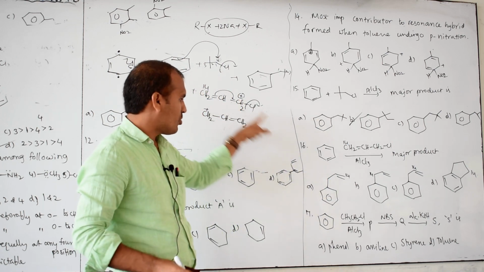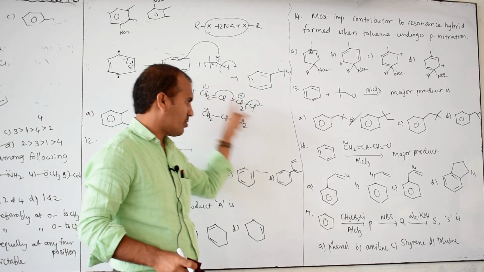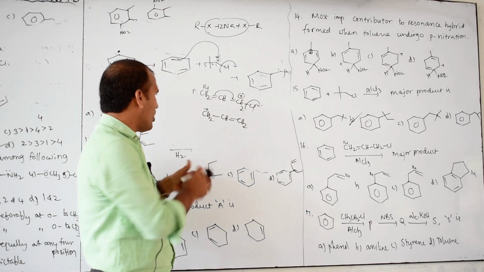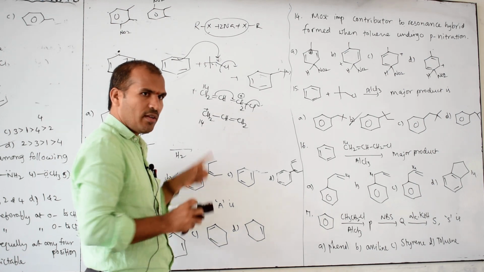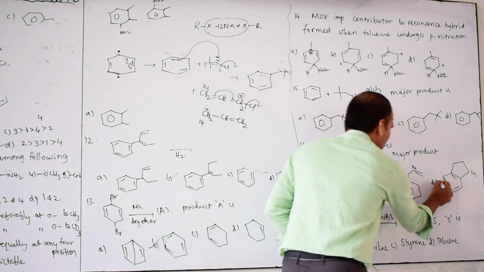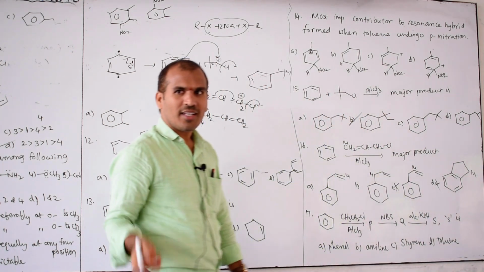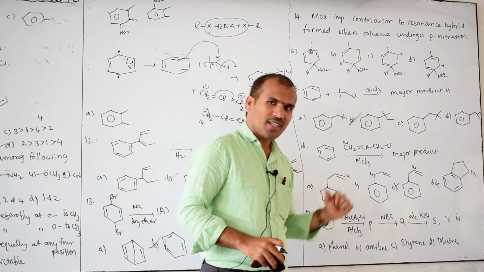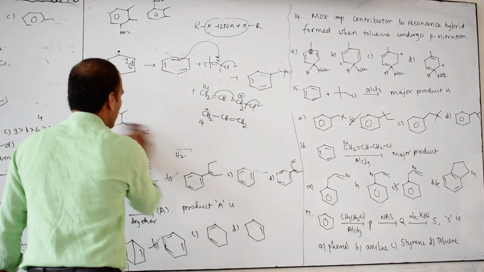Here CH2 bonded, CH2, CH2, means here 14 is there. This is also a product. Another one, if it is bonded as 14, then this is the product. Answer, this is not, this is not. Okay, then which is the correct answer now? Only one major product they asked. First one or second one? Then B or C, A.